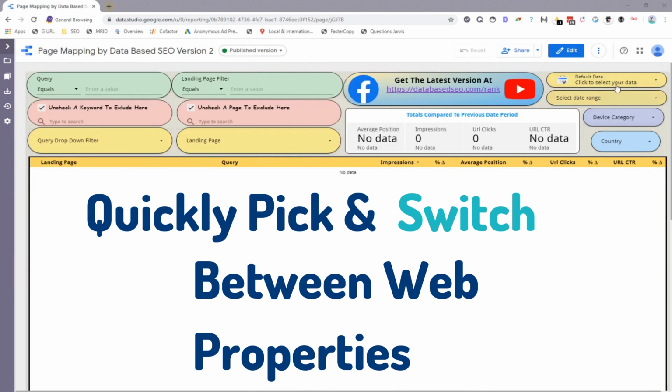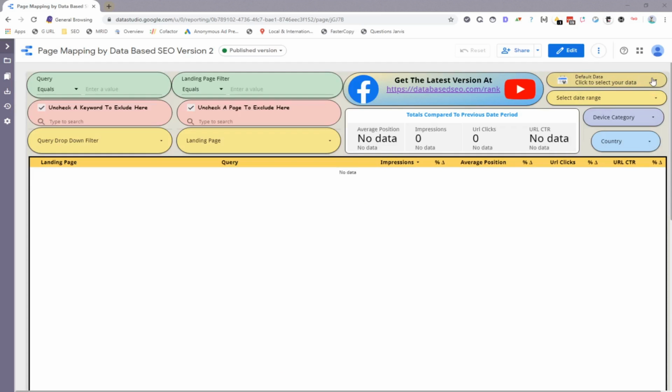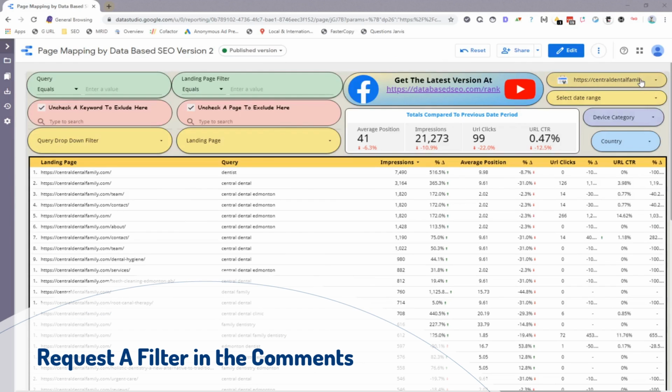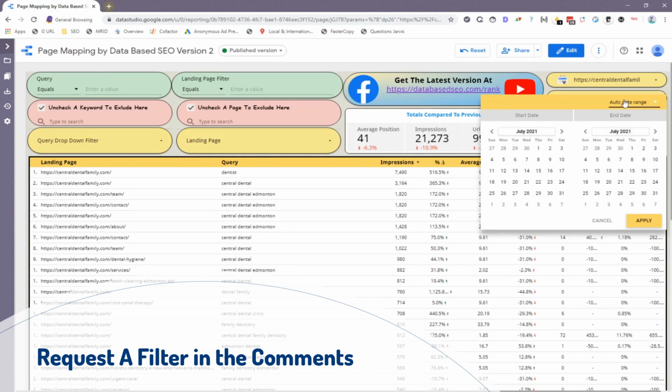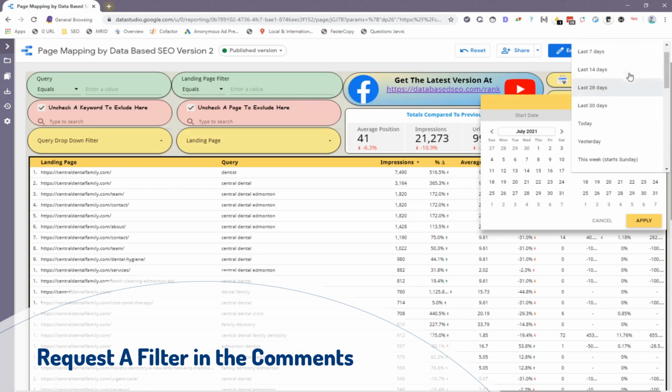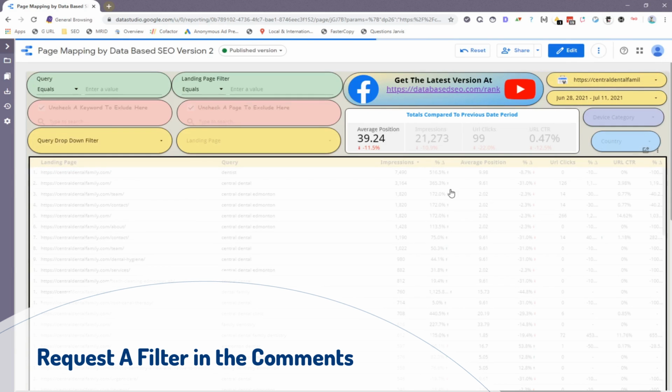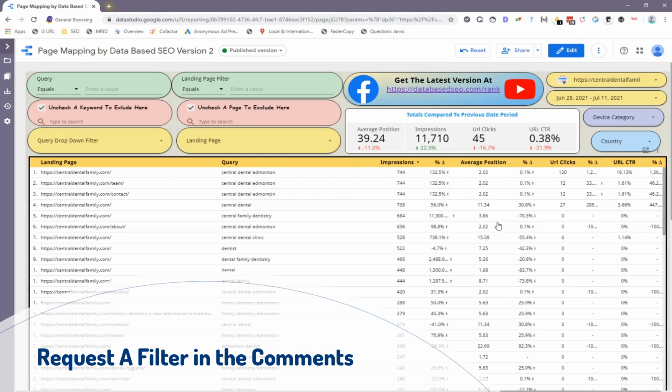To start off, we'll always click on this and click on the property we want to work on. Once you have the property you want to work on, you have a lot of different things that you can filter by. The first thing is the date range. So if you want to check out the last 14 days, for example, you just click apply, and now you have the last 14 days and you're comparing it to the previous period.